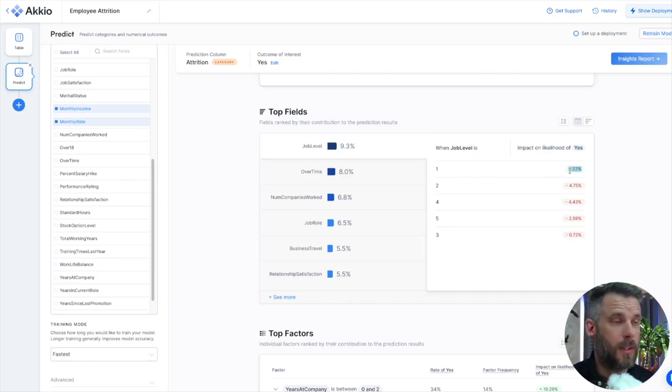They're likely to leave. Maybe it's not the job for them. Maybe they're unhappy. Maybe they don't like the company. I don't know. They're right out of college, that sort of thing. But as it moves up, you can see it goes down. That makes total sense. Overtime, yes or no? If they worked overtime, 10% contribution to them leaving.